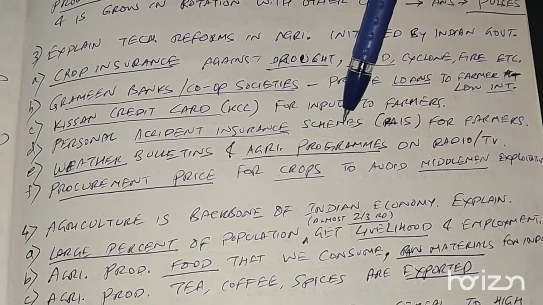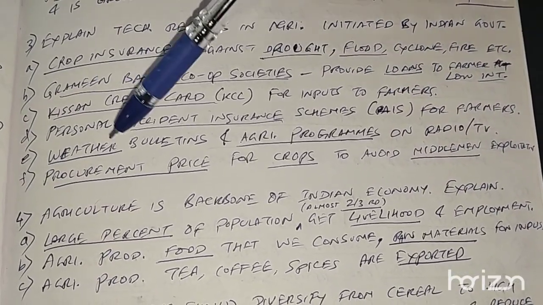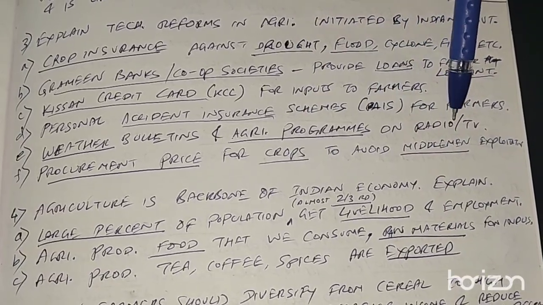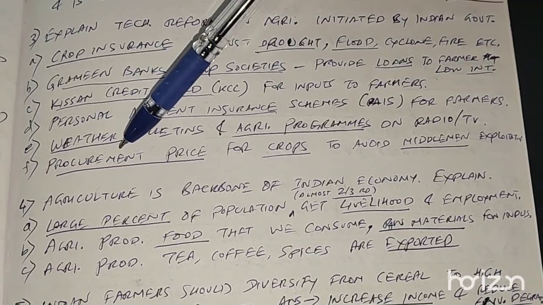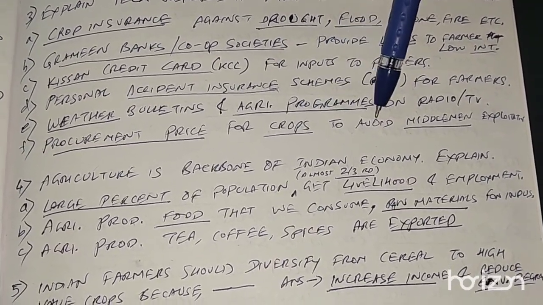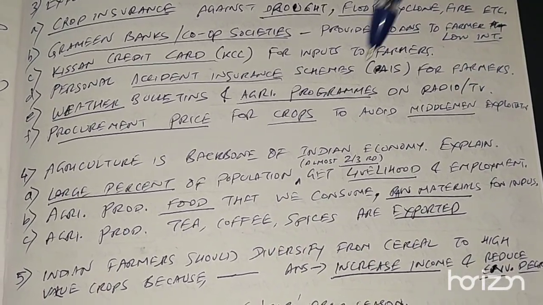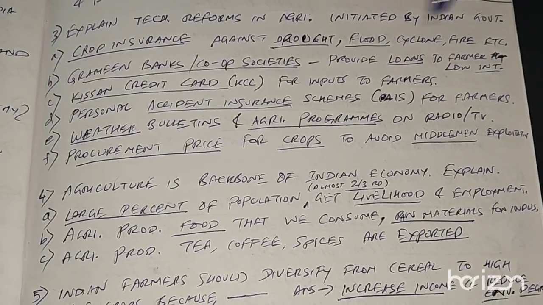Personal accident insurance schemes, PAIS, for farmers was introduced. Weather bulletins and agricultural programs were broadcasted on radio and TV to inform and educate farmers. Procurement price for crops was fixed by government to avoid middlemen exploiting the farmers. These are all the points of technological reforms in agriculture initiated by Indian government.